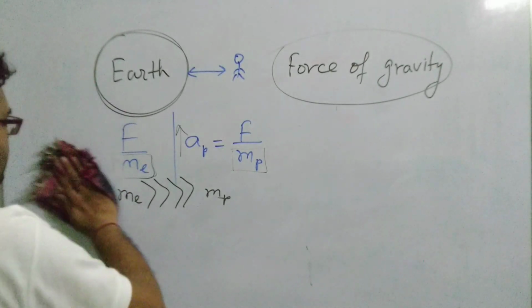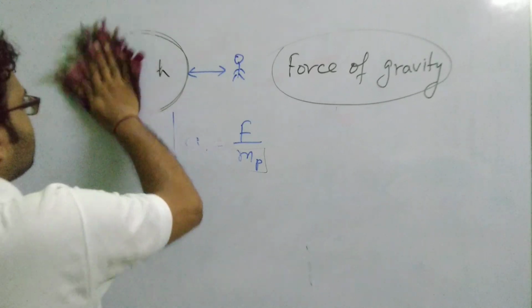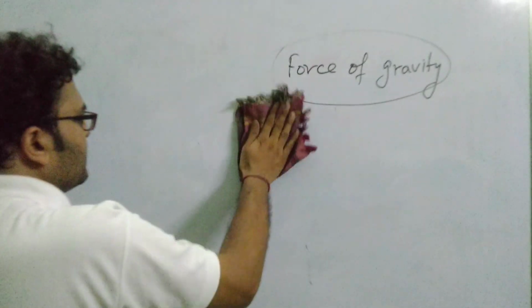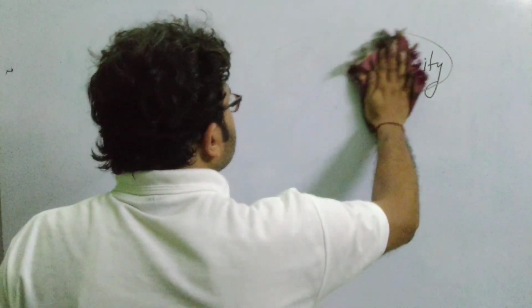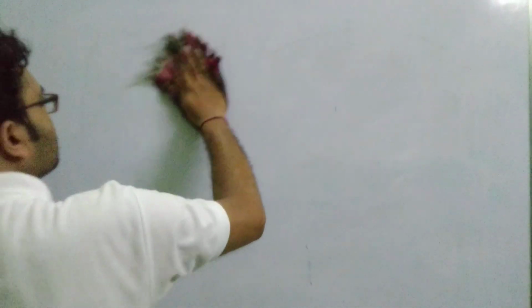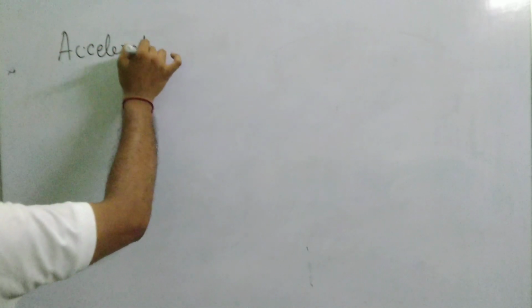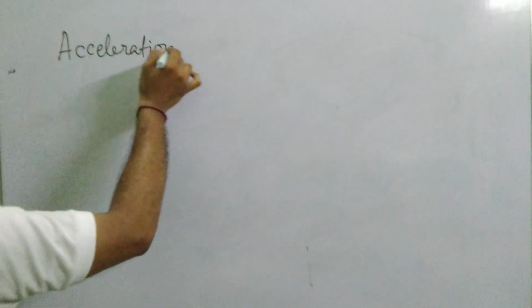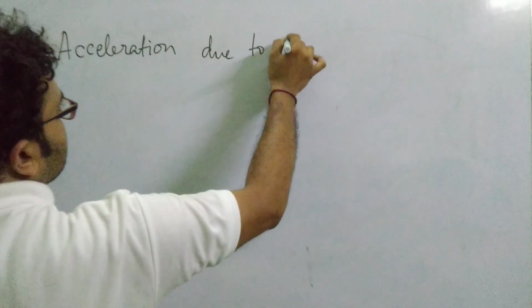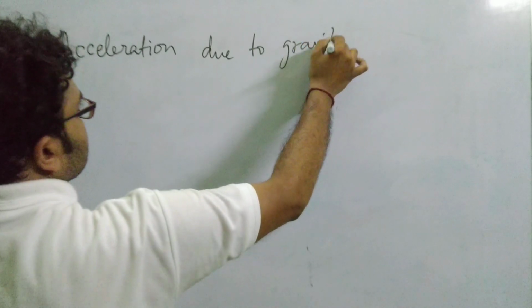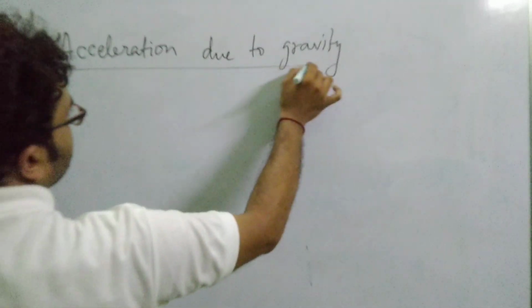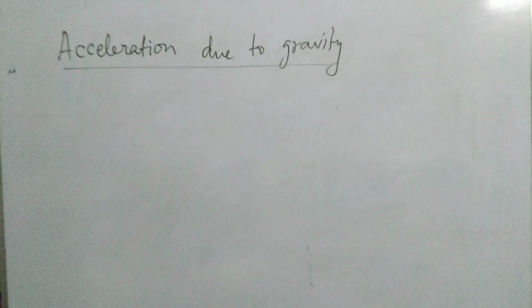From Newton's second law of motion, whenever there is a force acting on a certain object, it causes a change in the state of rest or state of motion of that object. And from the second law we have also seen that the force causes an acceleration in the body. When that acceleration is caused by the gravity force of the earth, it is called the acceleration due to gravity. Basically this acceleration is solely due to the gravitational force exerted by the earth on any object.